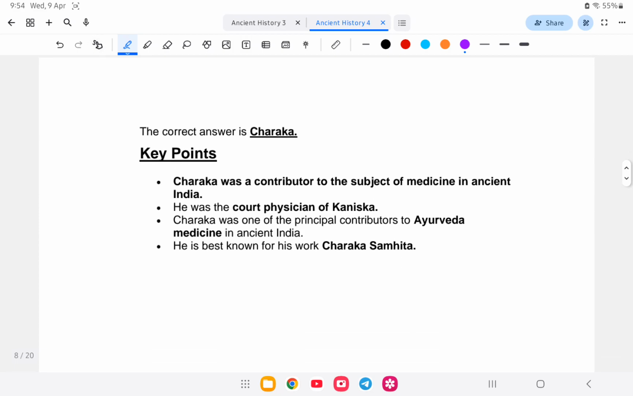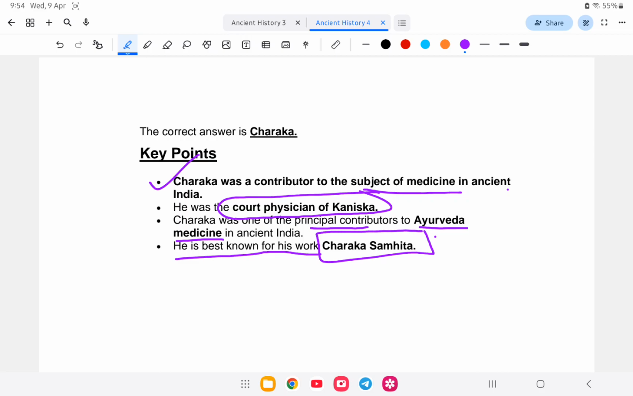So Charaka, he was a contributor to the subject of medicine in ancient India. Or tai Kanishka la time de tai court physician deksha, means like king la doctor nishna. And he was a principal contributor to Ayurveda medicine in India. Aro tai ki liksha Charaka Samhita liksha. Next question.